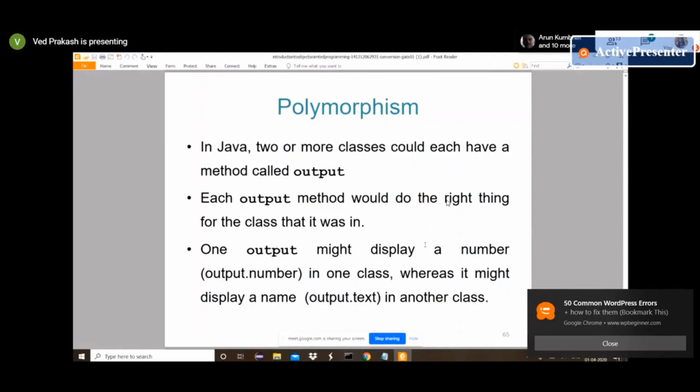In abstraction we just enforce the contract that this method name should be eat and you have to provide that implementation, and in abstraction we provide the input and output definition. But in polymorphism, whenever we are providing any definition of a method in the parent class, we can change that method behavior in the subclass.